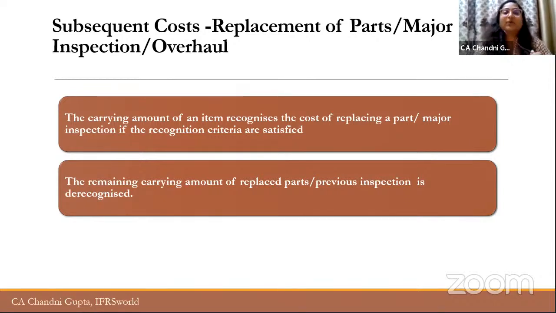So basically, suppose the company has incurred 5 lakhs initially on inspection, right? And the company is required to get the inspection done after every 5 years. So 5 lakhs will be depreciated for 5 years, so 1 lakh each year. And after 5 years, what happens? A fresh 5 lakh will be recognized as an inspection cost, and the process will go on for every 5 years until the de-recognition of that entire asset. So this is how the replacement cost or the inspection cost works.